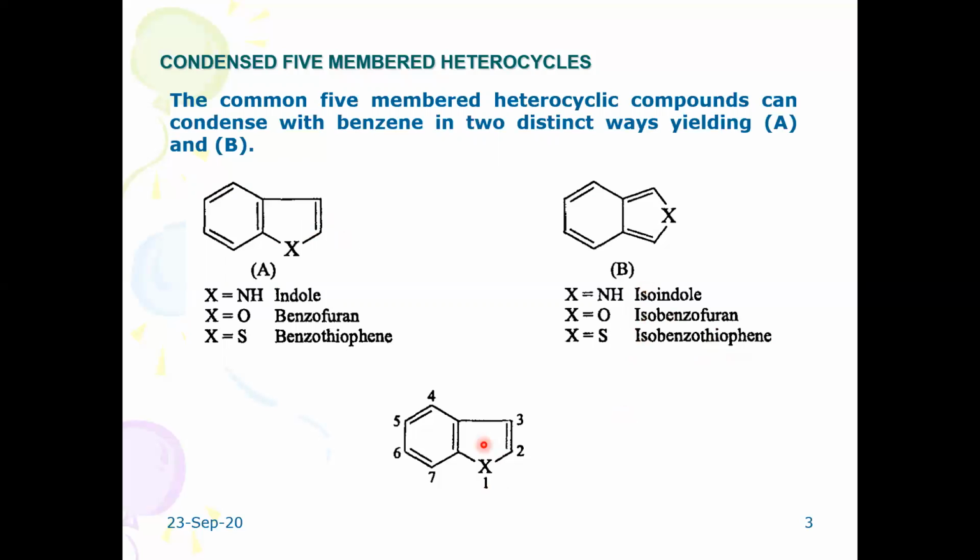Whenever X is at this particular position, numbering starts from it as number one. When X is at the second position, numbering starts from a carbon atom, and normally we use the prefix iso. So these are the fused 5-membered heterocycles.